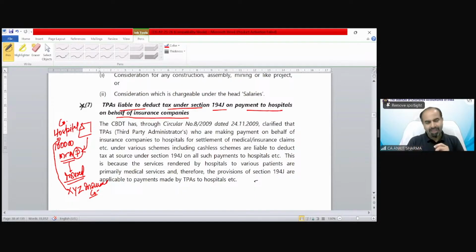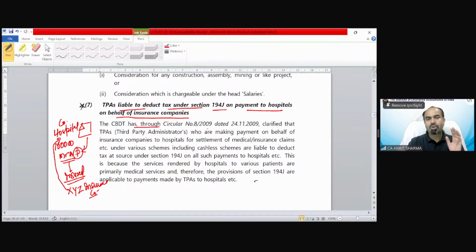So in this case, whether this provision would be applicable or not, the answer is yes. If any third party administrator is paying on behalf of any person who received the services, then the section 194J provision would be applicable.